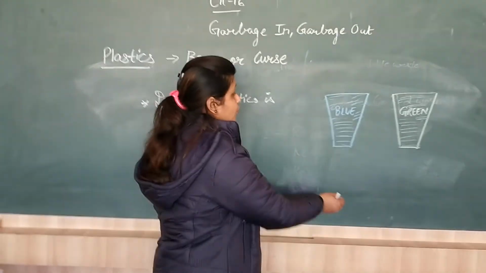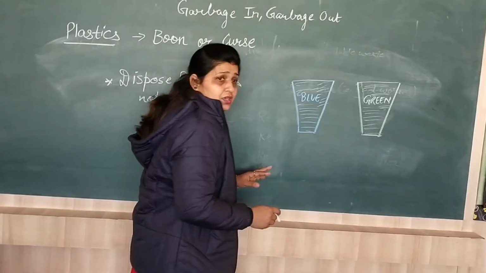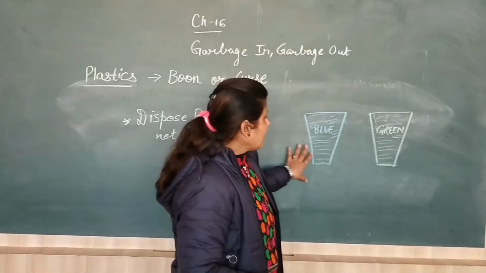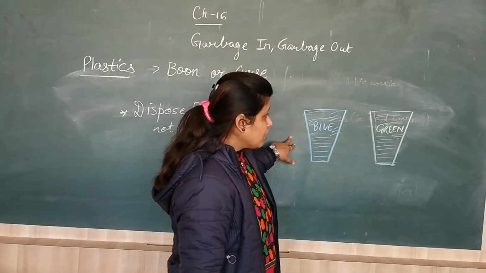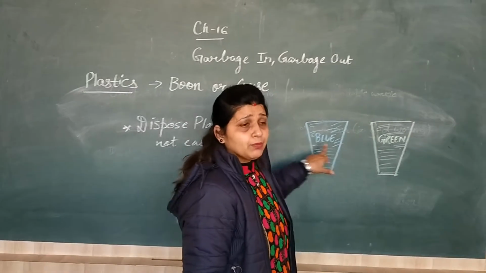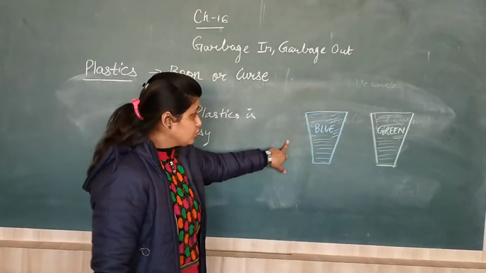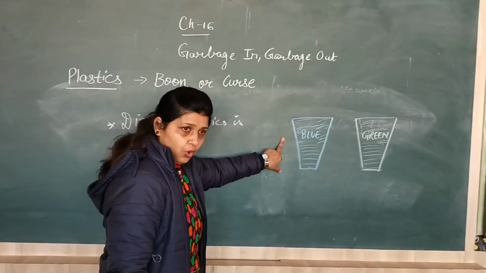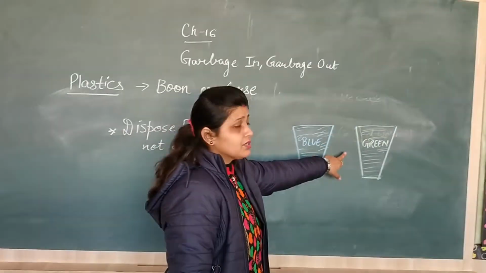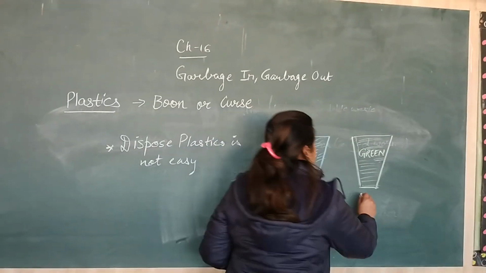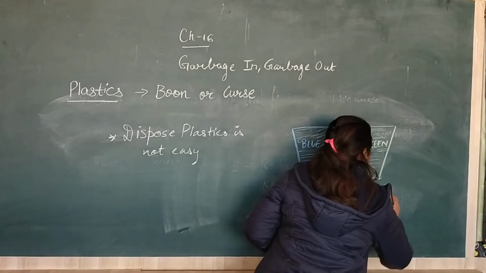We have to follow them. In public places there are mostly two types of dustbin, blue color and green color. The blue dustbin is for disposing of non-biodegradable waste, and the green dustbin is for disposing of biodegradable waste, right?